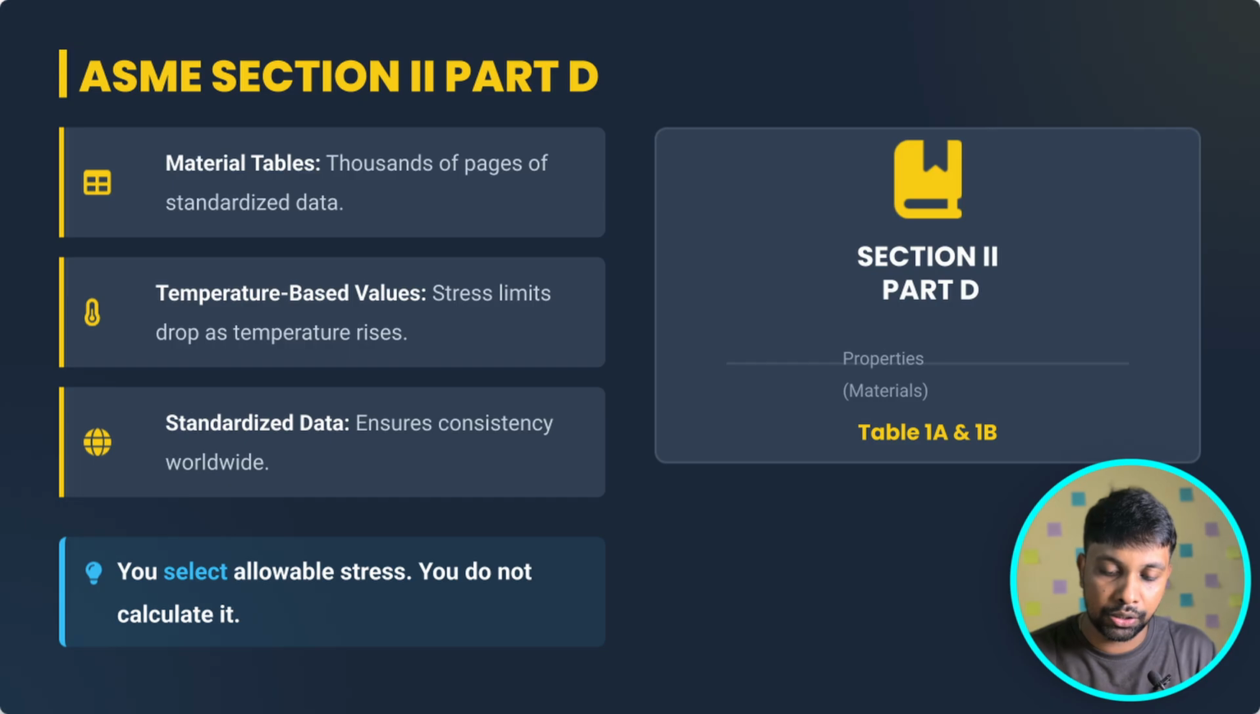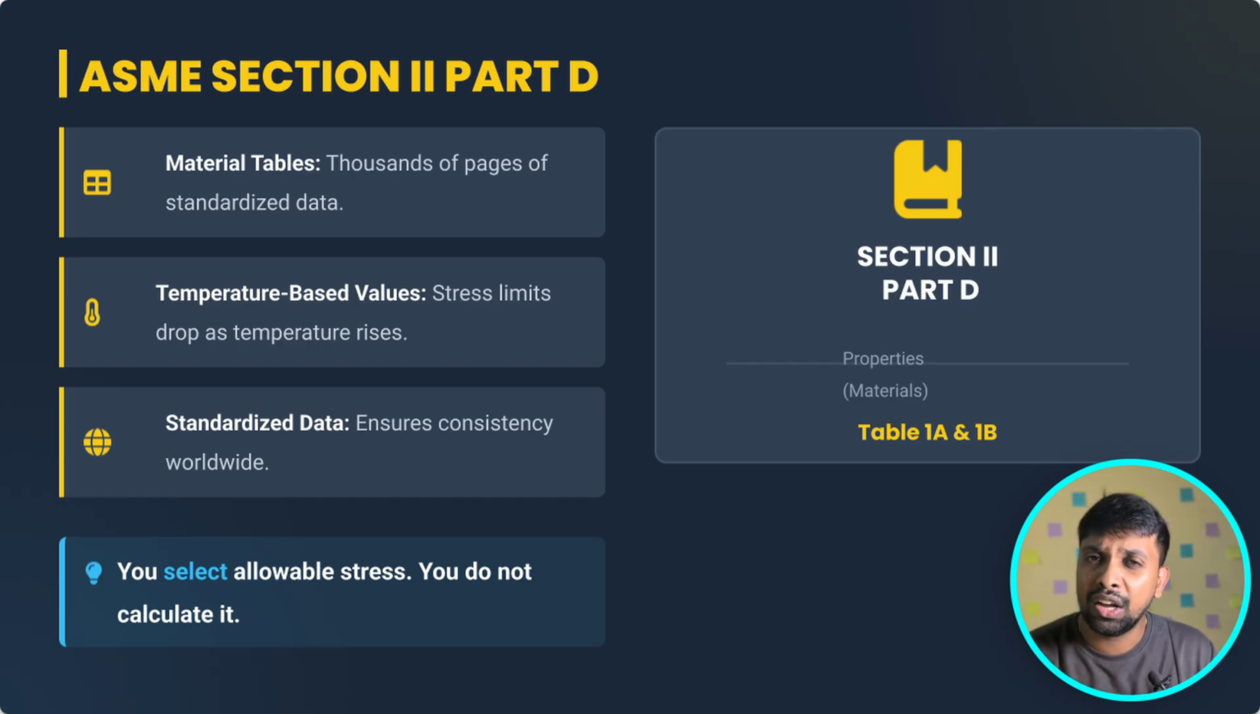In the material tables, you can see one column with the material names, and in another column the yield strength, the ultimate tensile strength, and those kinds of details. On another page you can see the allowable stress for each temperature. They have given almost 50 degrees Celsius as the margin, and they have given the allowable stress for each temperature. If you want the allowable stress for any odd temperature which is not given in ASME Section 2 Part D, you can interpolate and find that particular allowable stress.